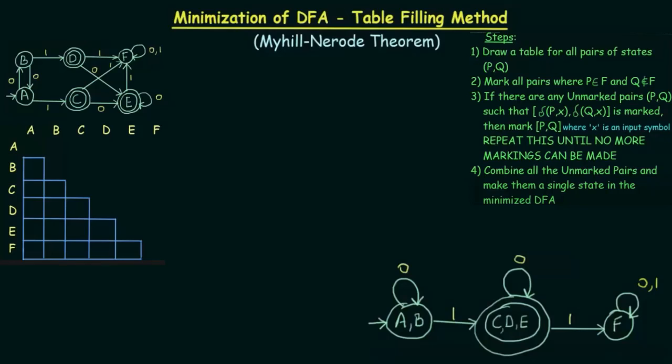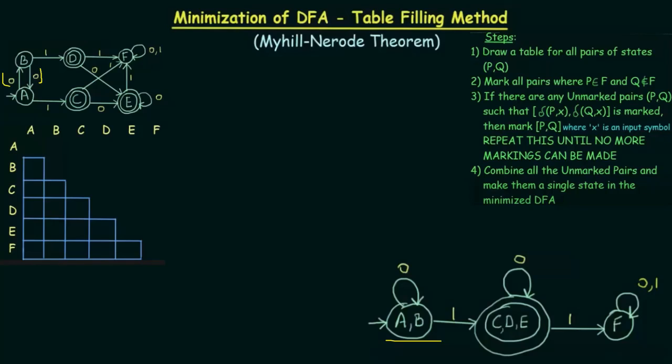For A comma B, we are getting this self loop on 0 and going to 1, obviously, because you can see the transition happening with 0 and 0. So there is basically no use of having these two states. You can combine them in a single state. So that is why it is a single loop. And if we are going to 1, both are going to the C D E state.